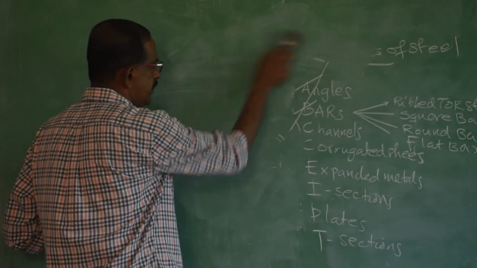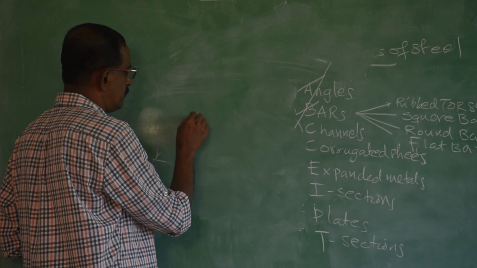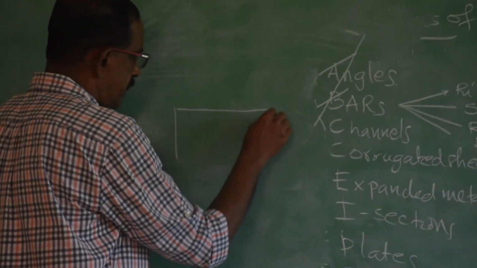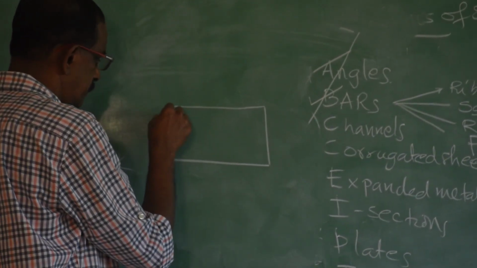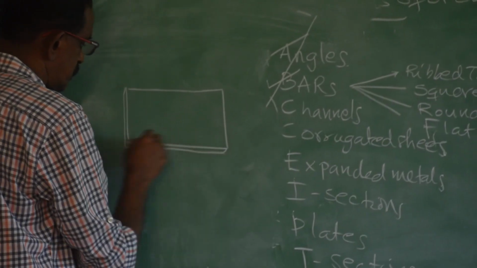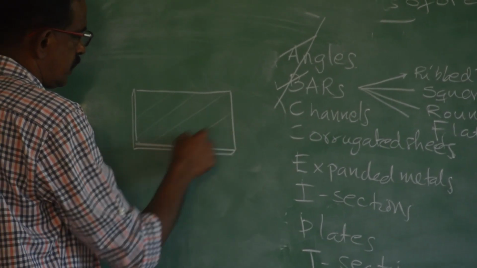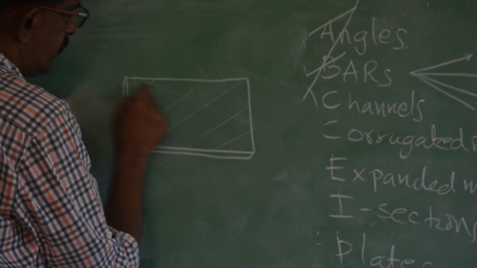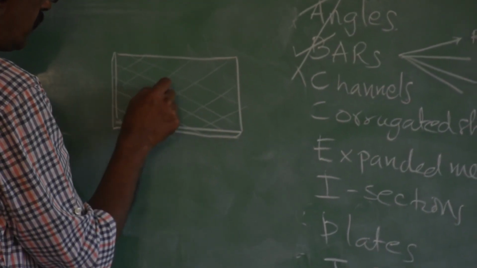Now coming to the next one, that is expanded metal. Again on a plain steel sheet, expansions or projections are made throughout the surfaces. So usually diamond like appearances are given like this.